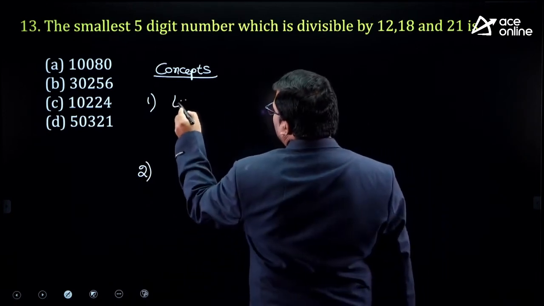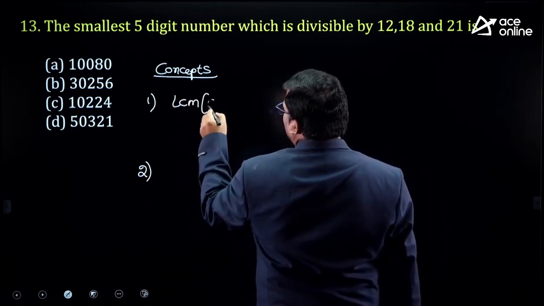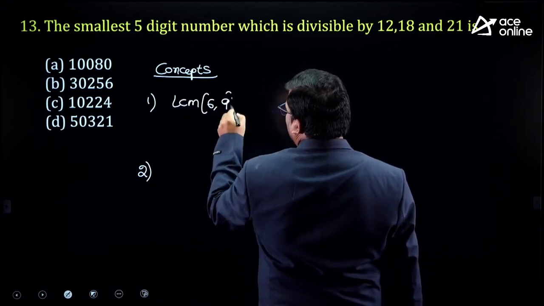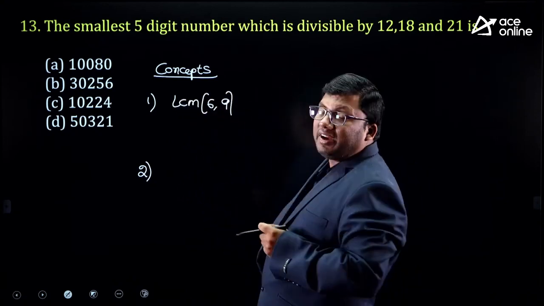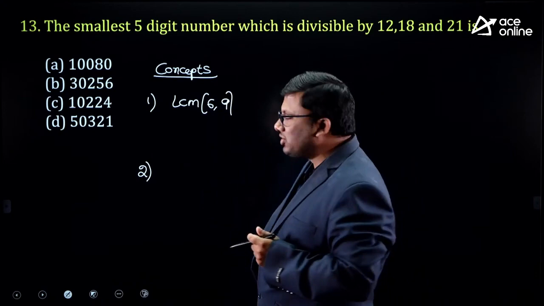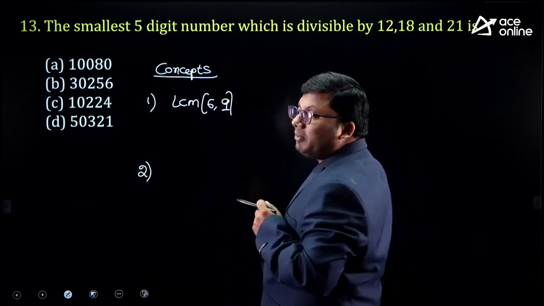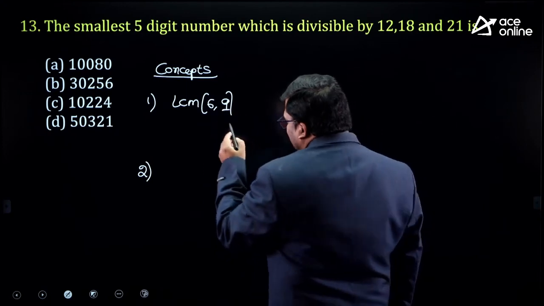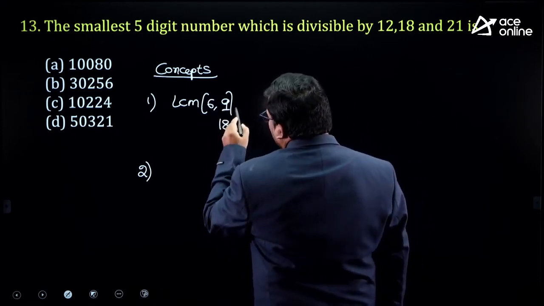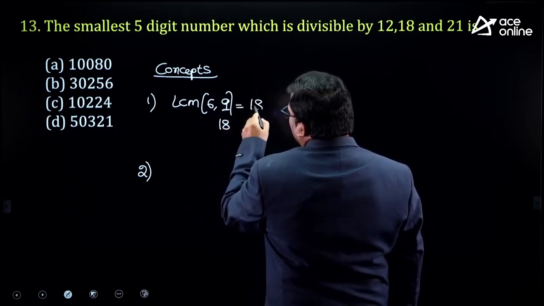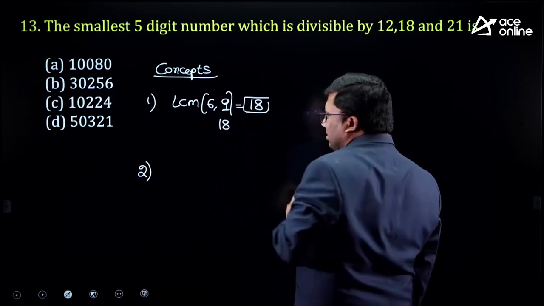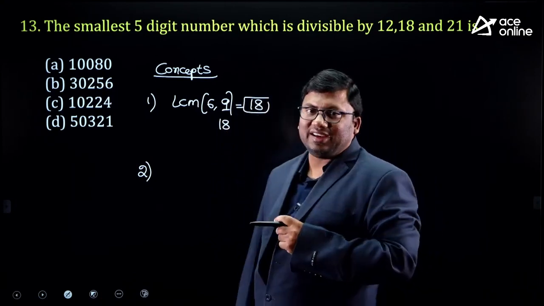Suppose I am doing LCM of 6 comma 9. We all know how to find the LCM of the given numbers. Go to the largest number, 9. Is 9 divisible by 6? No. Take the next multiple, 18. 18 is 6 into 3. So the answer for this question is 18. LCM of 6 and 9 is 18.